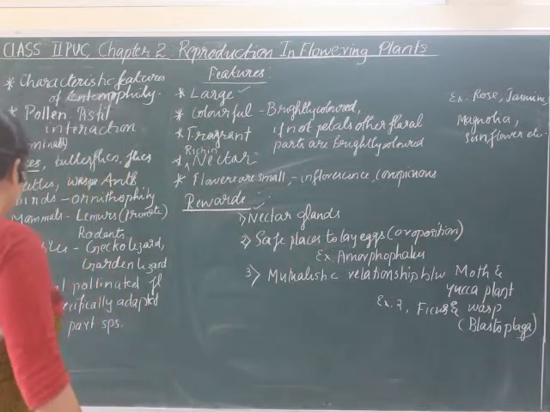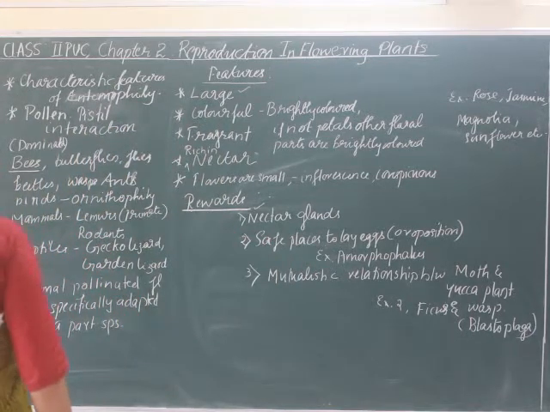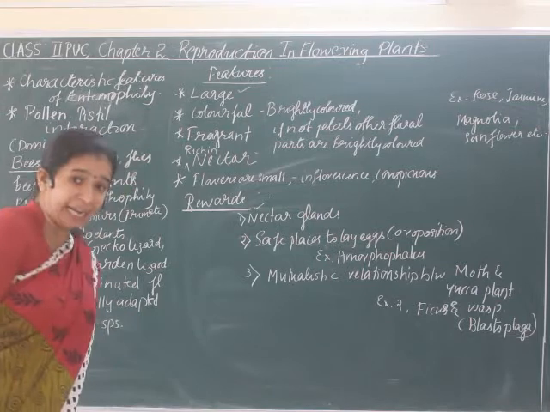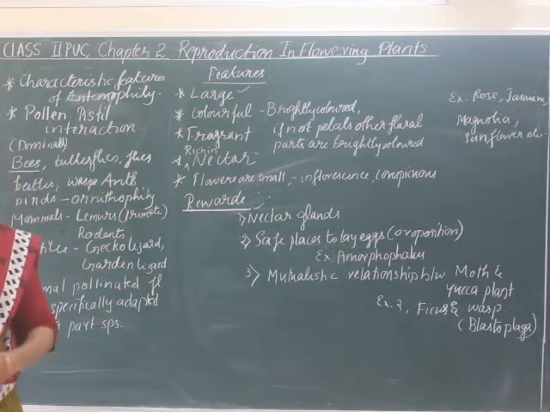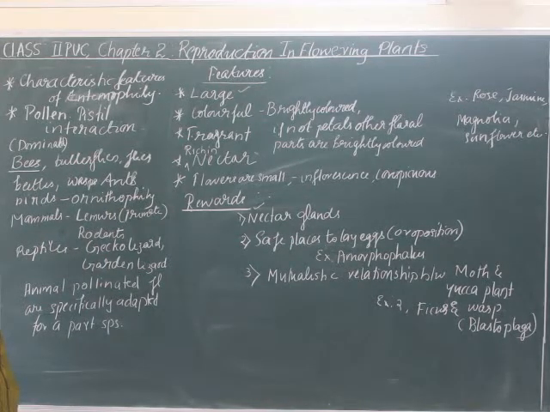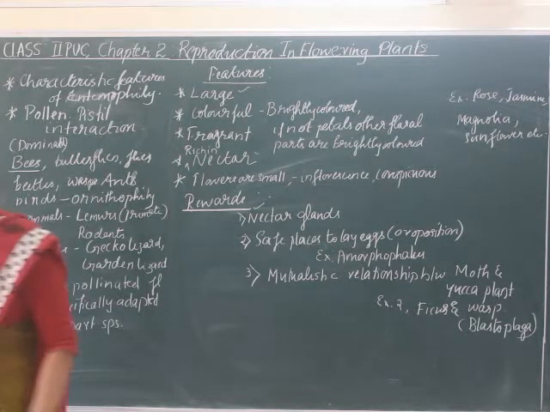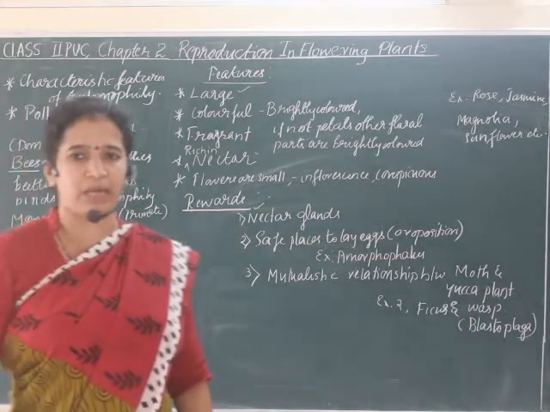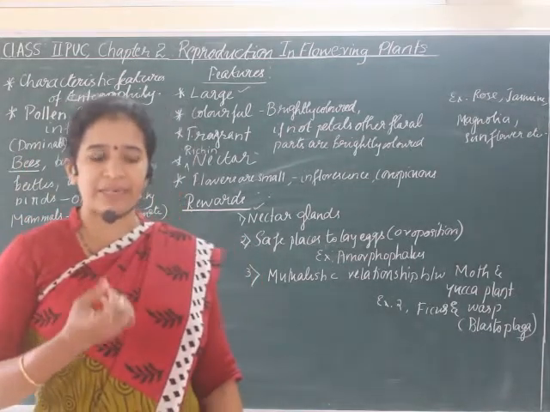Let us understand the first one, how it helps by producing nectar, or nectar glands. So how does it attract? Once the animal or biotic agent comes in contact with the anther or stigma, they get the rewards.